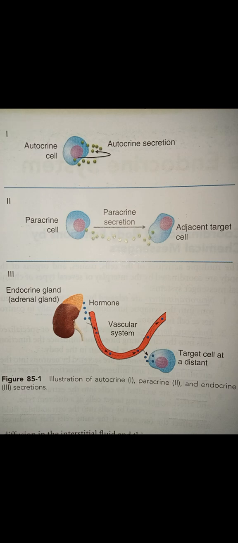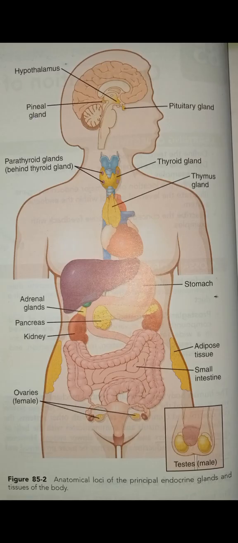The next example, insulin, released from the beta cells in the pancreas, has an inhibitory effect on insulin secreted by these beta cells, which is independent of glucose levels in the blood. Yeah, same is the case with norepinephrine. Then location of major endocrine organs. Now I am going to share another picture. Look at this figure. You could see some endocrine organs. Location of major endocrine organs we are going to discuss.